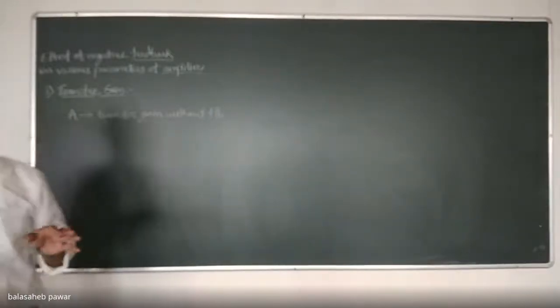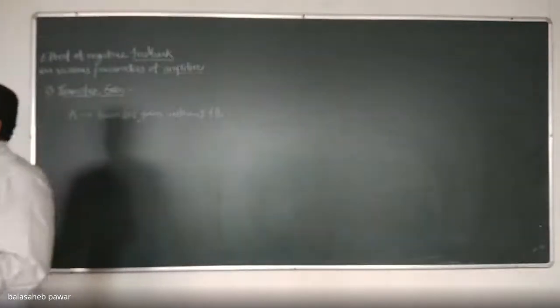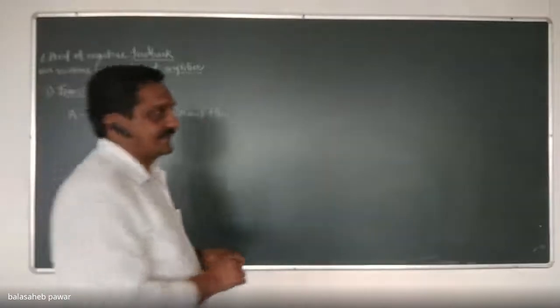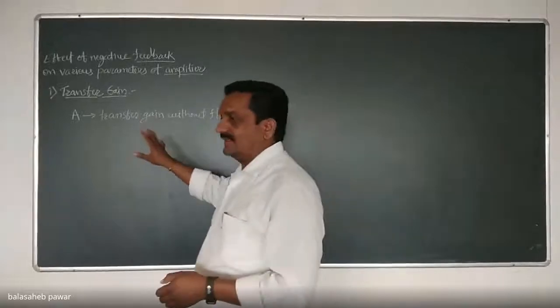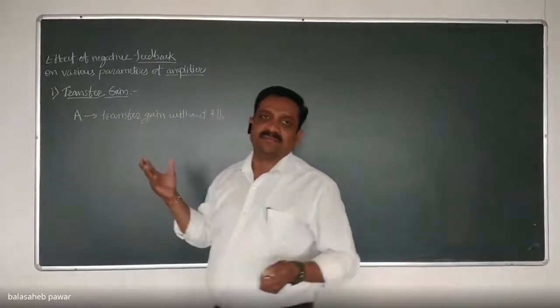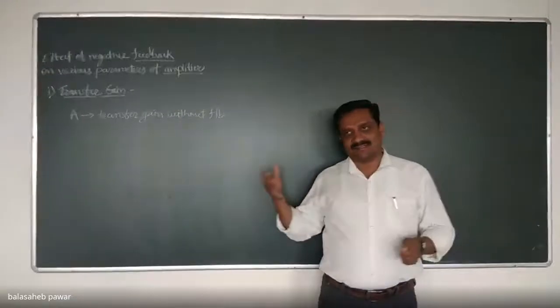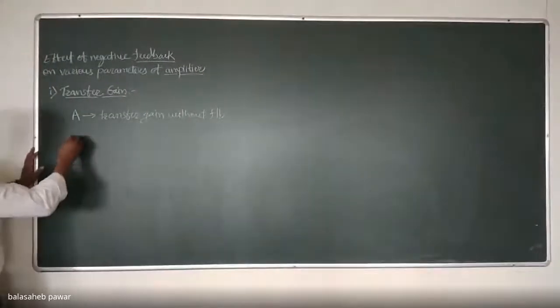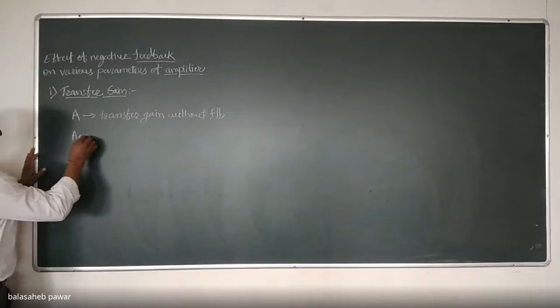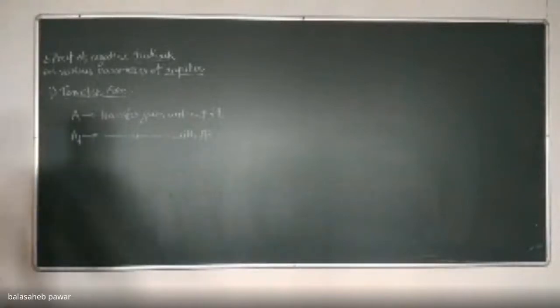Again, we will define all these things, or we will prove all these things in general. That's why I wrote A as a transfer gain. This A may be for a voltage amplifier, a current amplifier, transconductance, or transresistance. So in generalized form, we will compare it. Similarly, the second one is AF, the transfer gain with feedback. As I wrote F over here, it stands for what? It is the transfer gain with feedback.